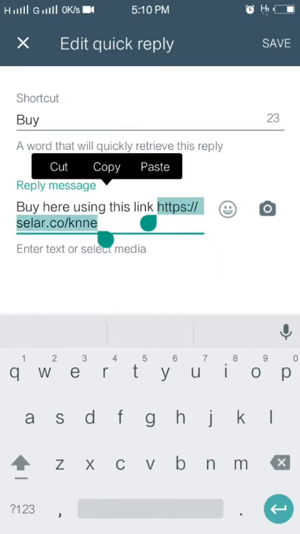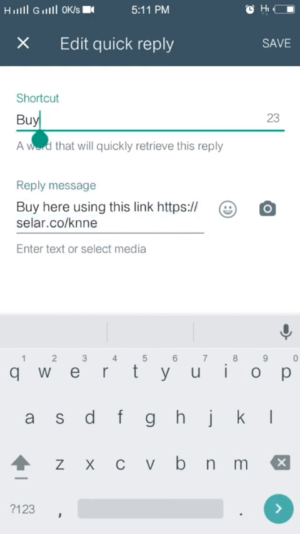So while I'm asleep, while I'm offline, I can make money from my WhatsApp through this simple process. The person sends me a message, the person receives an automatic offline reply from me that links the person to my product catalog. From my product catalog, the person chooses a product he wants to buy. Then my WhatsApp also sends the person an offline message that leads the person to where he can buy that product on my seller account. So guys, this is how you can make money while you are asleep.